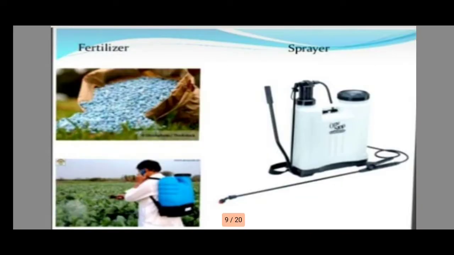We can see we add fertilizers, the recommended dose of fertilizers when required for the crop plants, and we can also spray different pesticides or growth hormones to increase the crop yield.